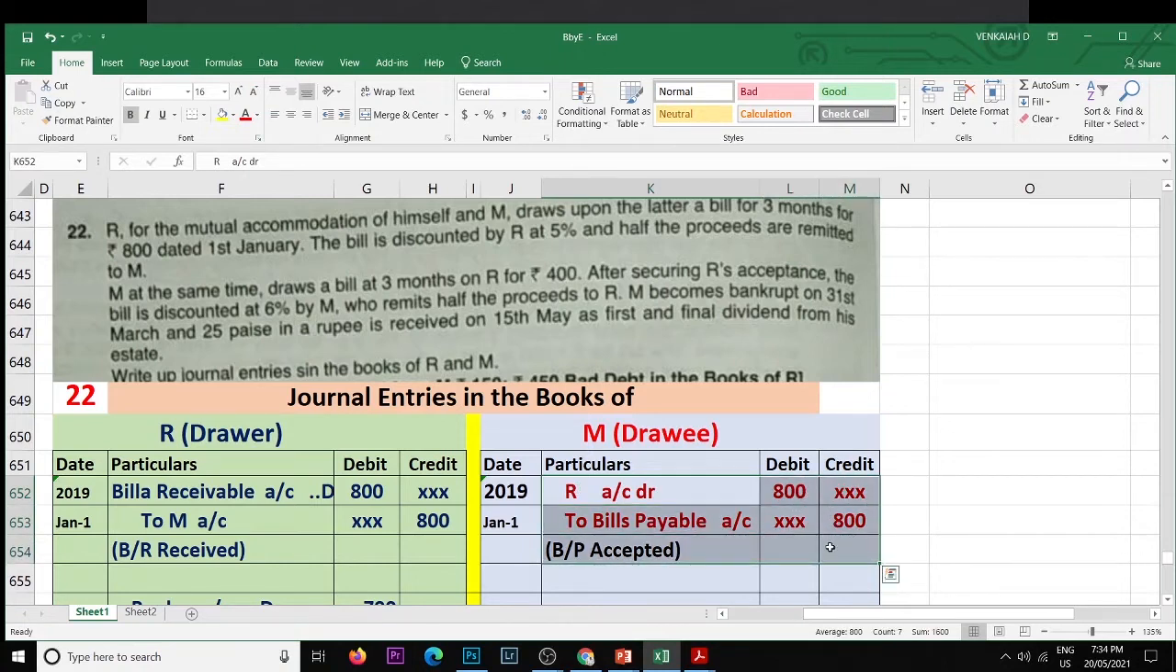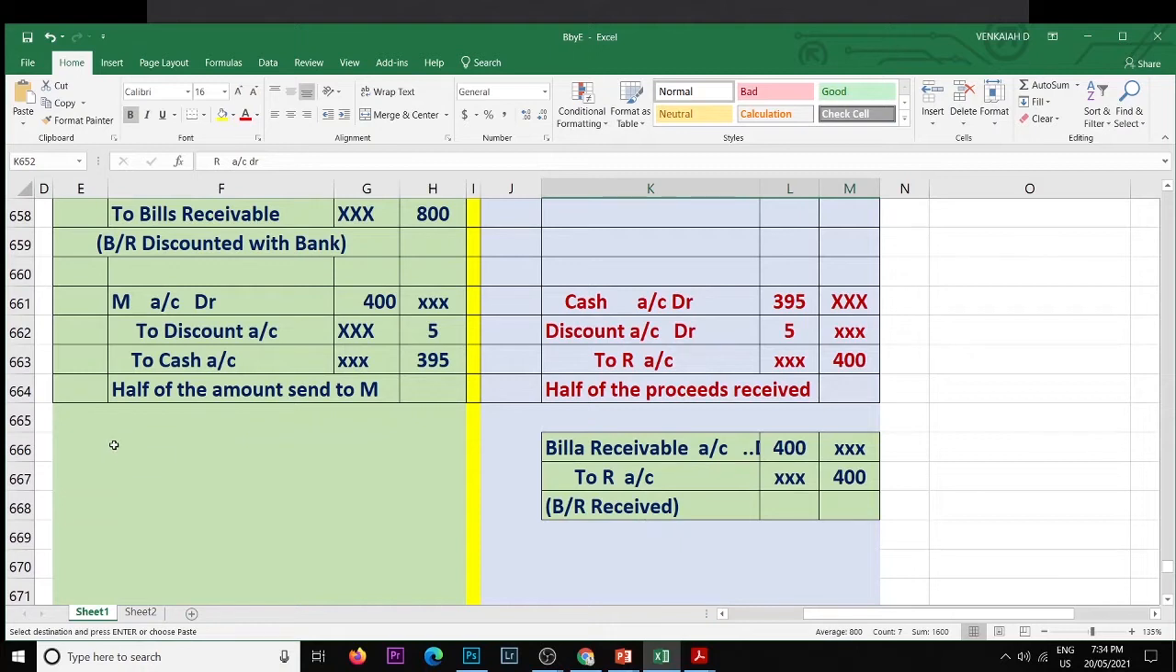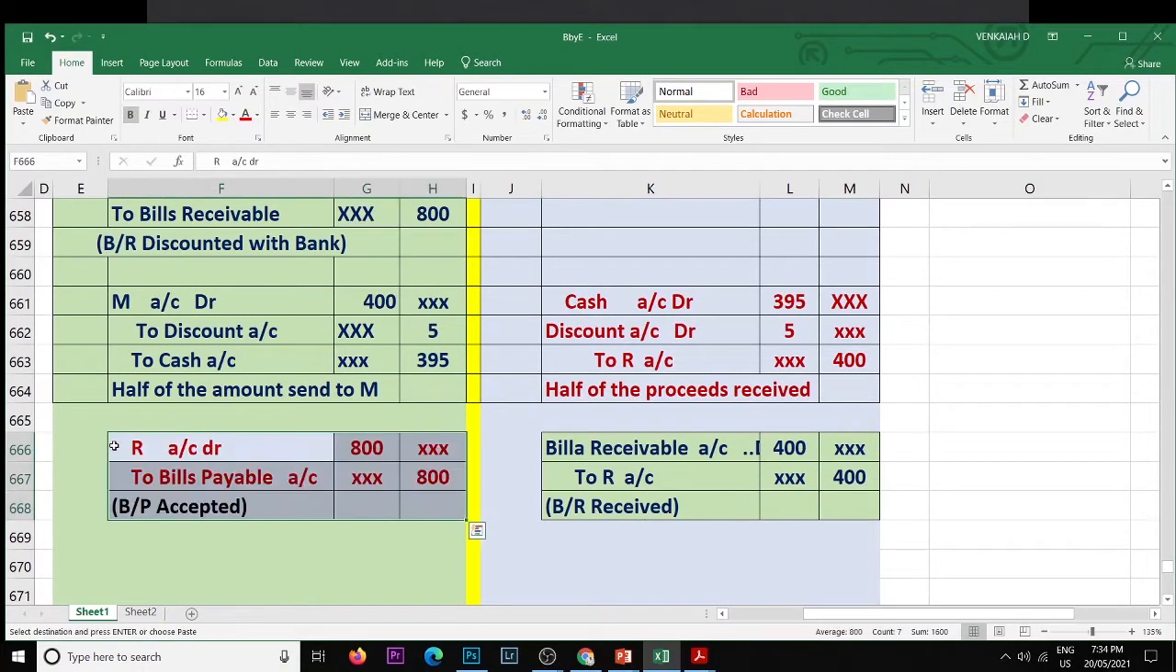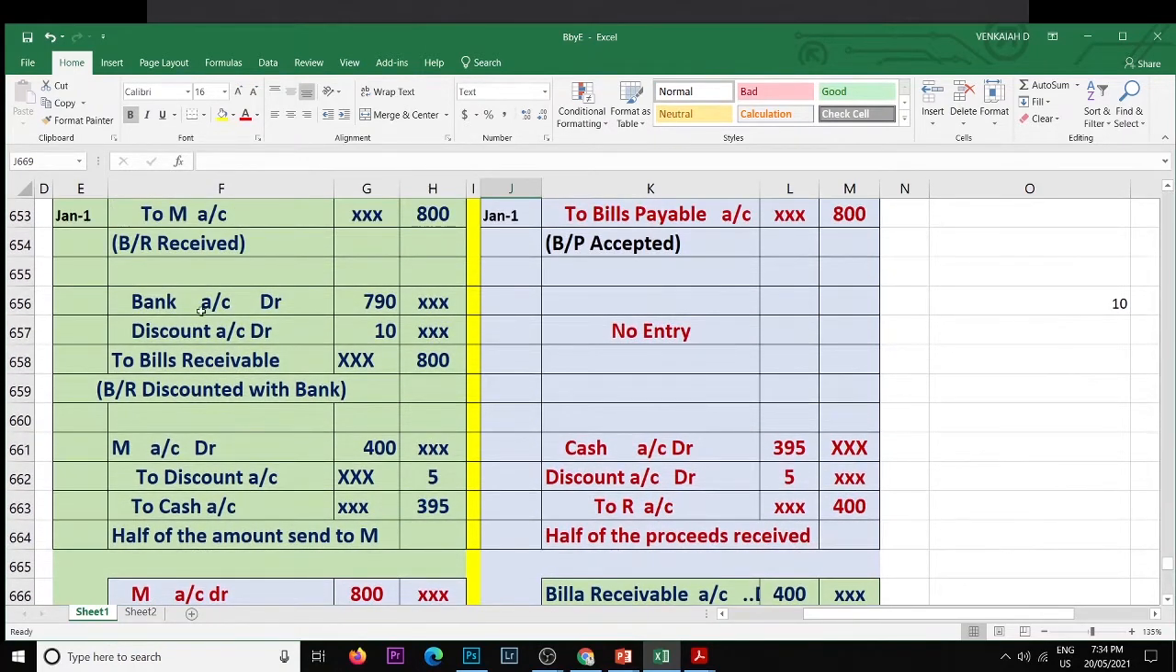Entries are the same, roles are different. So M account debit, R account debit to bills payable account. Here it is M. Bill accepted. Okay, now the bill is discounted by M. Bank account debit, discount account debit.